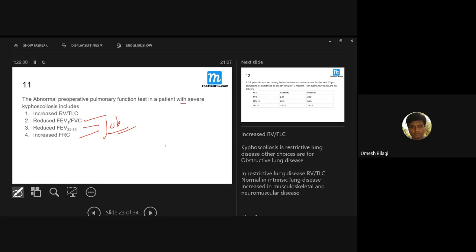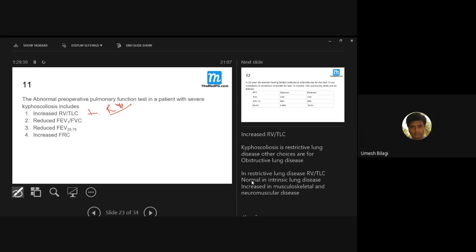Yes, sir, I got it now. The ratio increased RV is a function of RV and TLC. So the TLC will not get increased. The RV may be increased a bit, I believe.